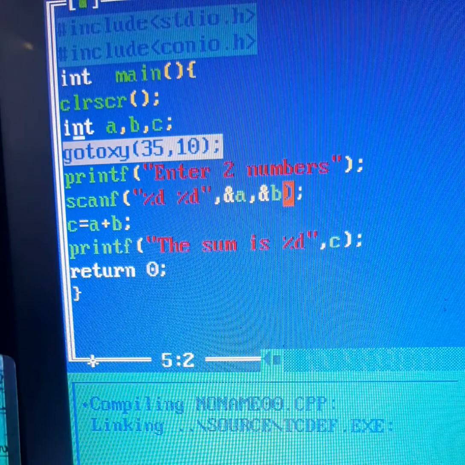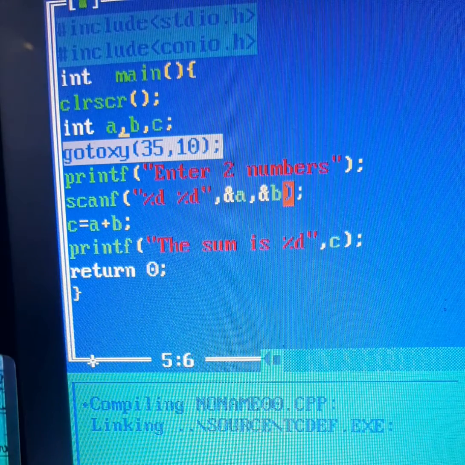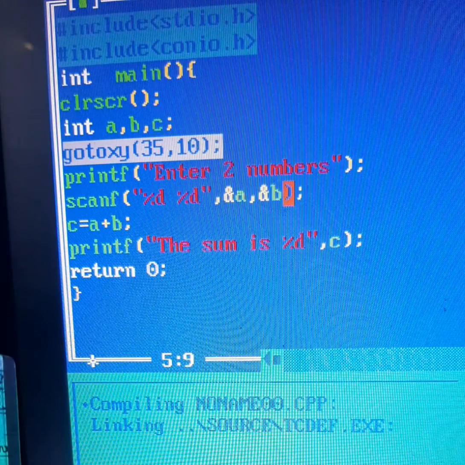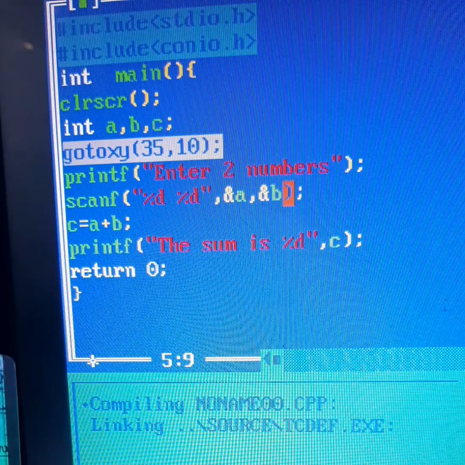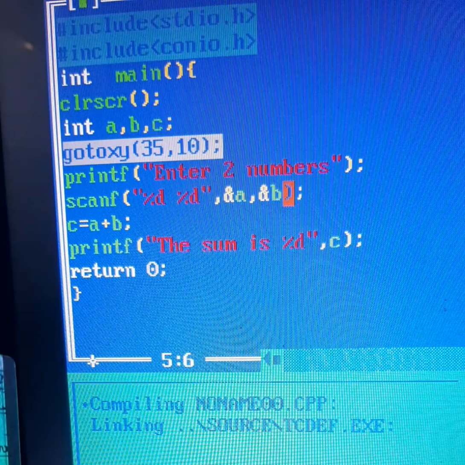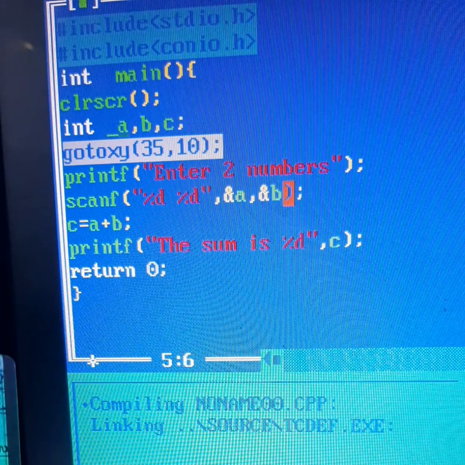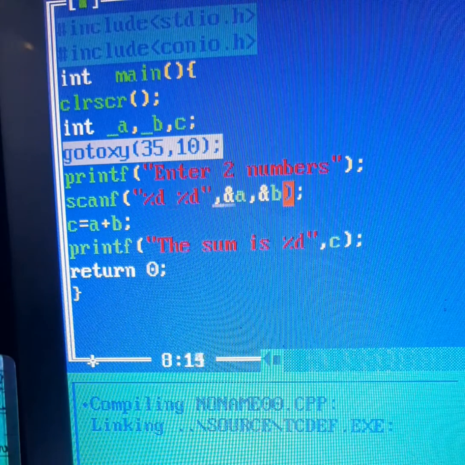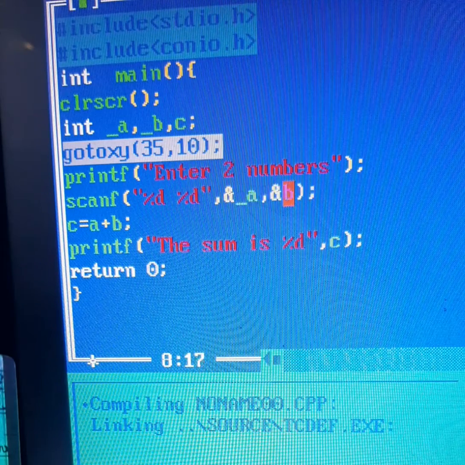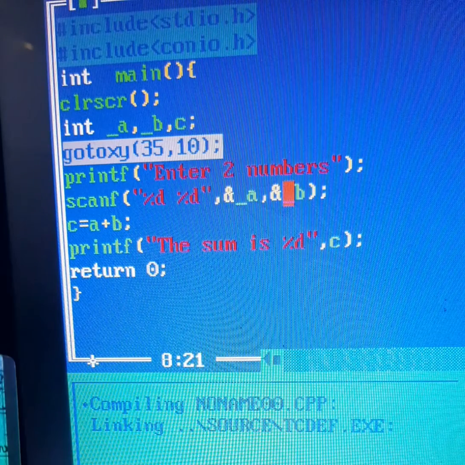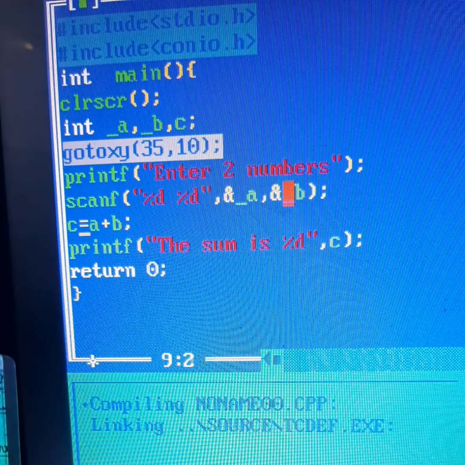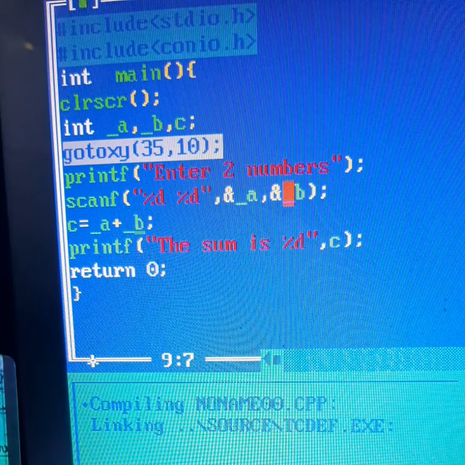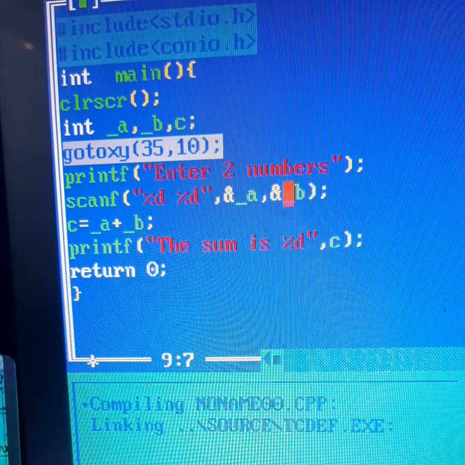And then the names that I have given to my variables A, B, C, that is an identifier, the name that we give to any variable, function, etc. This name can also be preceded by an underscore if I want. Then everywhere in the program I'll have to use underscore A and underscore B. So everywhere it will be used. That means you can start your variable names or identifiers with underscores also.